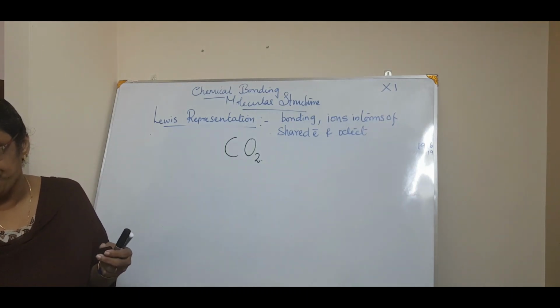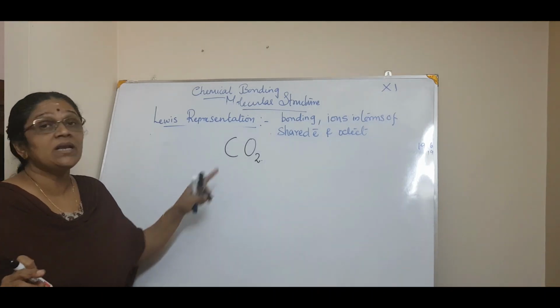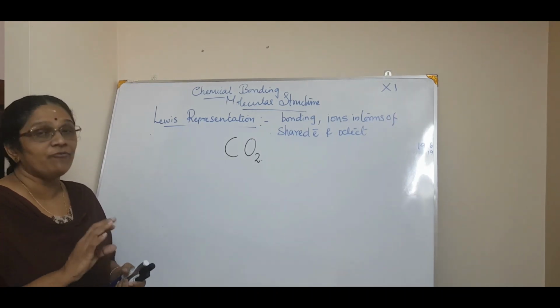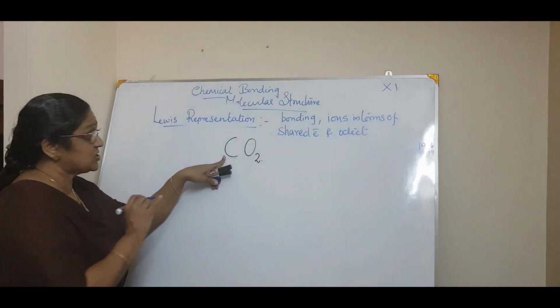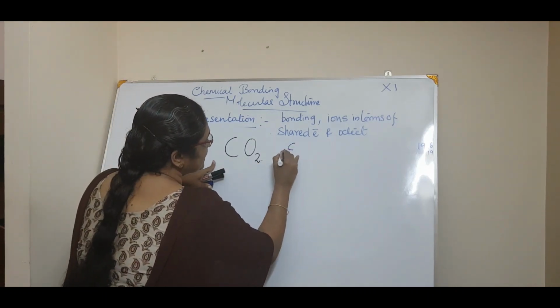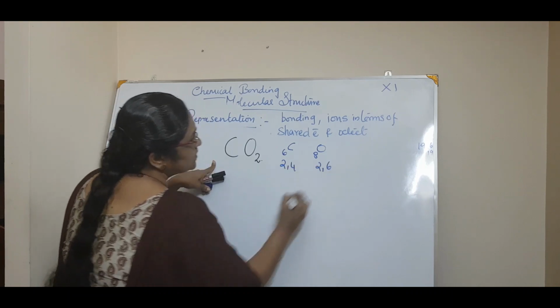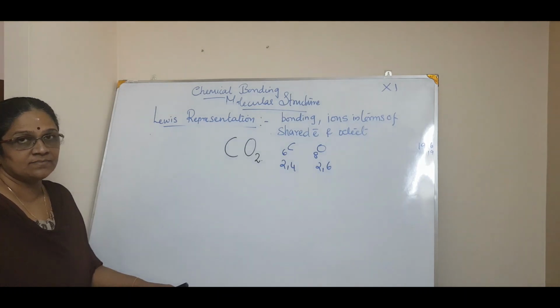First, the rule is total number of valence electrons. Isn't it? So, what is the total? First, for that you have to give the electronic configuration. So, carbon is 6 and oxygen is 8. So, it is 2, 4 and 2, 6. Correct?